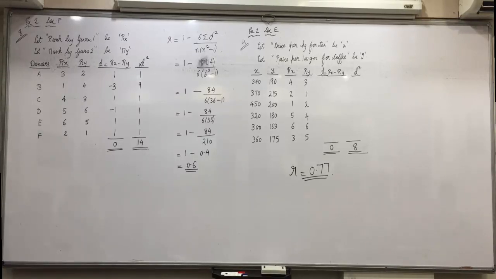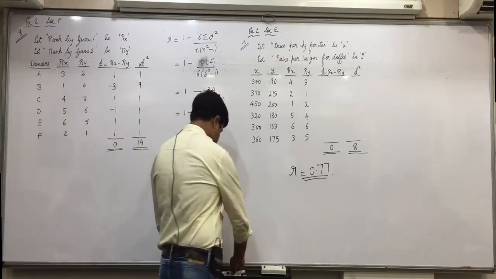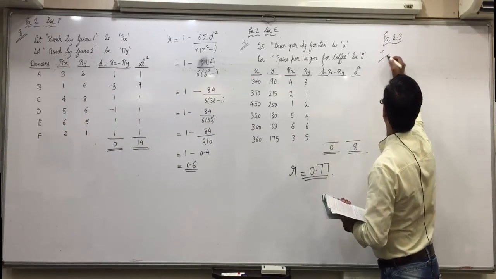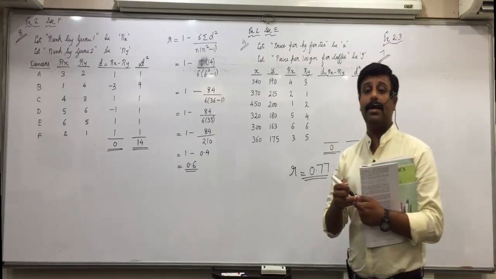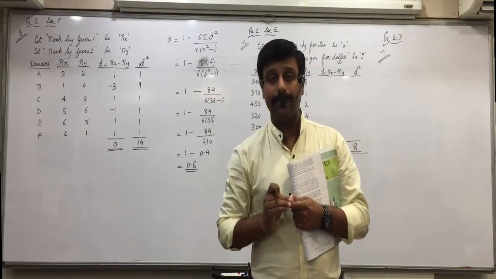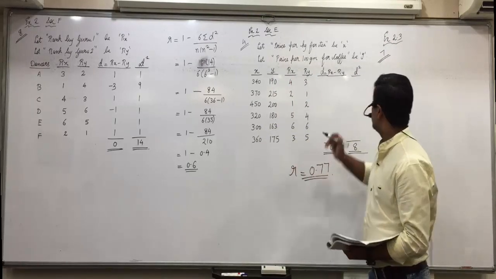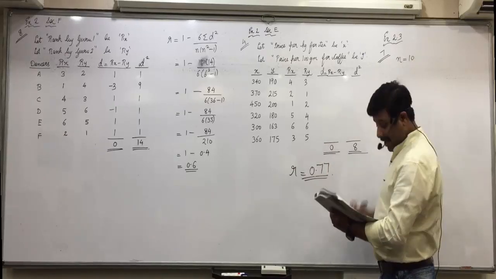Look at exercise 2.3, page number 100, question number 7. I am discussing it and you will be doing it on your own. Exercise 2.3, question number 7. 10 contestants. Rina, what is 10? 10 is n. Okay, 10 contestants, so n is equal to 10.